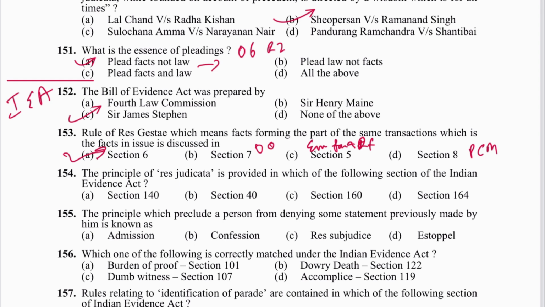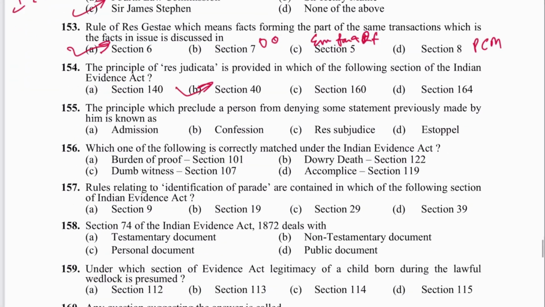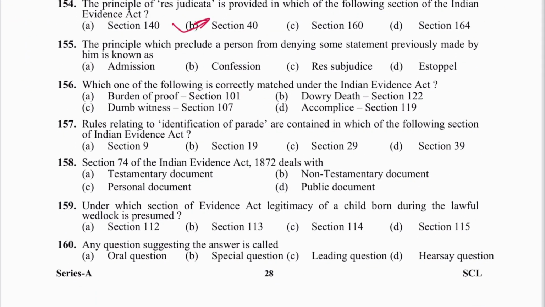Next is 154. Principle of res judicata is provided in which of the following sections? Section 40. B is the answer. Next is 155. The principle which precludes a person from denying some statement previously made by him is known as estoppel. Estoppel is provided in section 115.